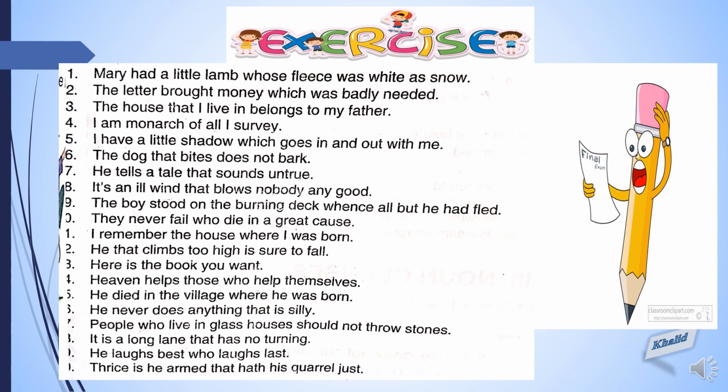Now sentence 10. They never fail who die in a great cause. So the adjective clause will be who die in a great cause, qualifying the pronoun they.